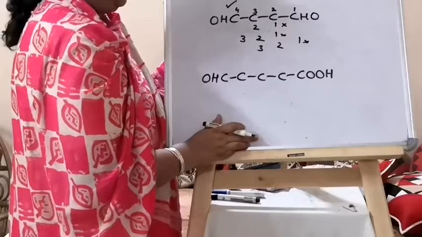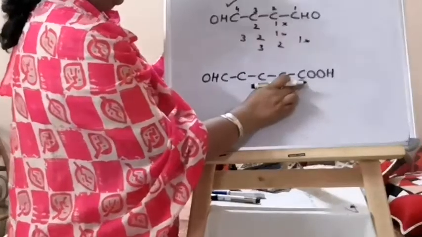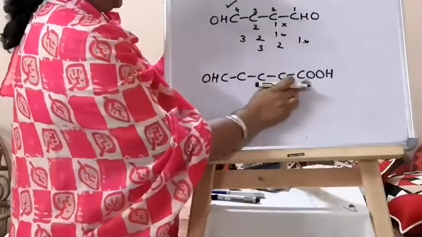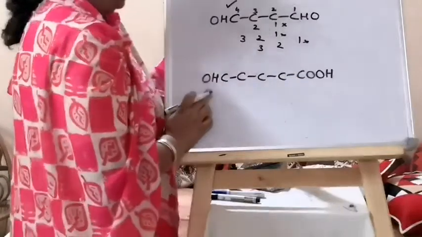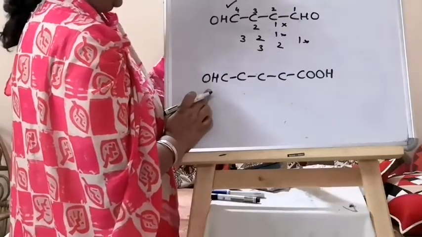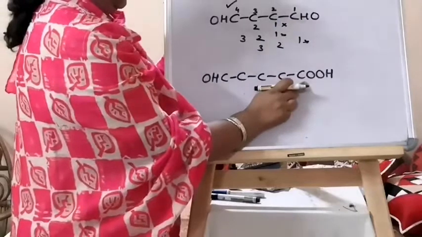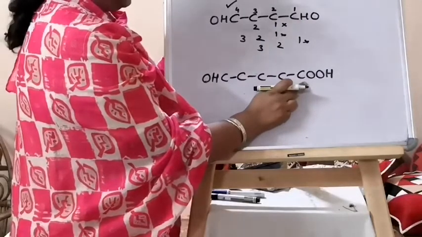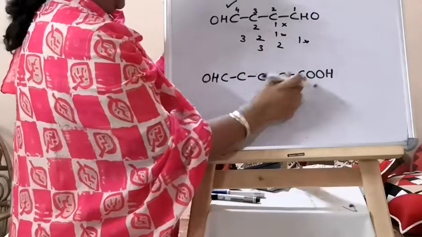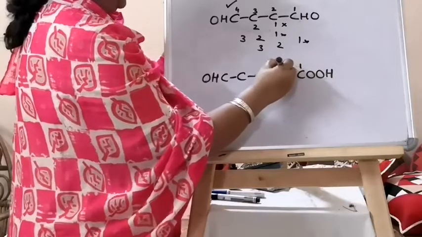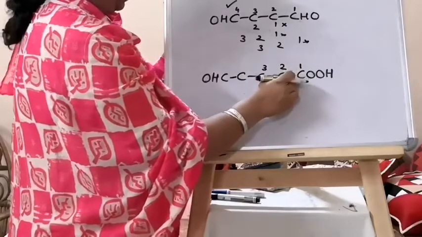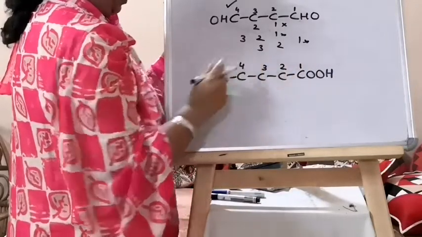and if you have learned it, then it is good. You know that this group is above this. So the carboxylic group is more reactive than the aldehyde group. Therefore, this will get the status of the functional group, and the carbon of this will be included in the chain.